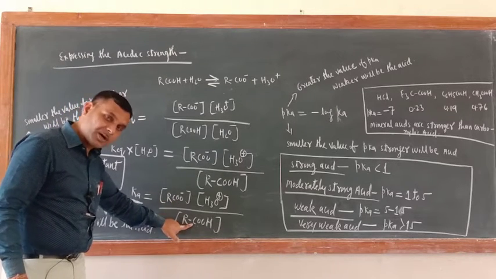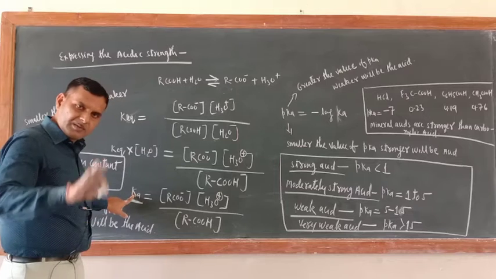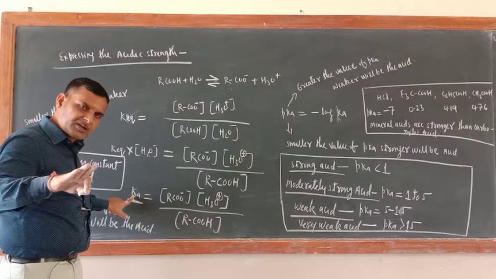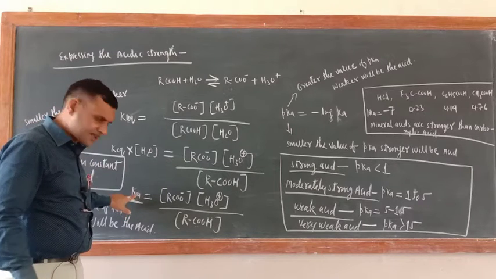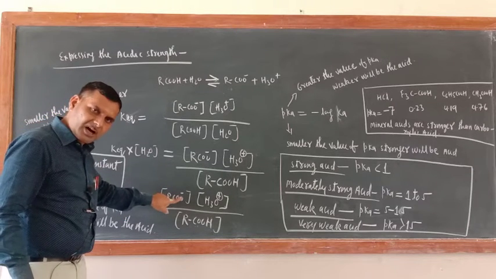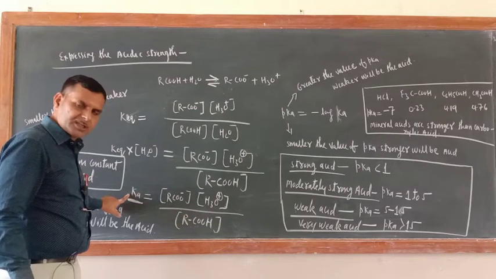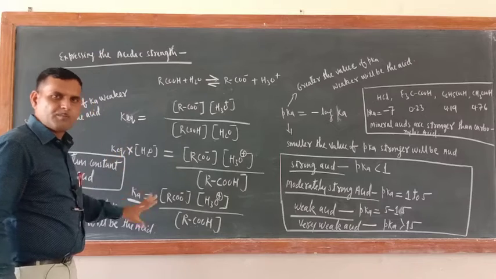What is Ka? Dissociation constant for the acid. This will be less if the molar concentration of carboxylic acid is more. If the molar concentration of carboxylate ion and hydronium ion is more, the dissociation constant for the acid will be more.